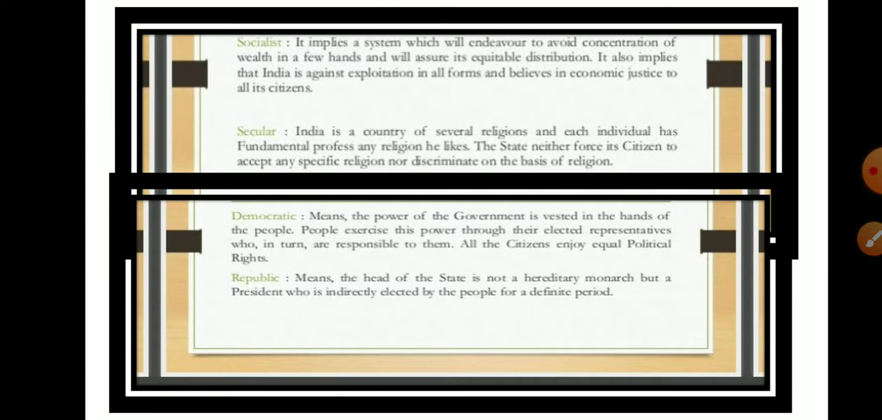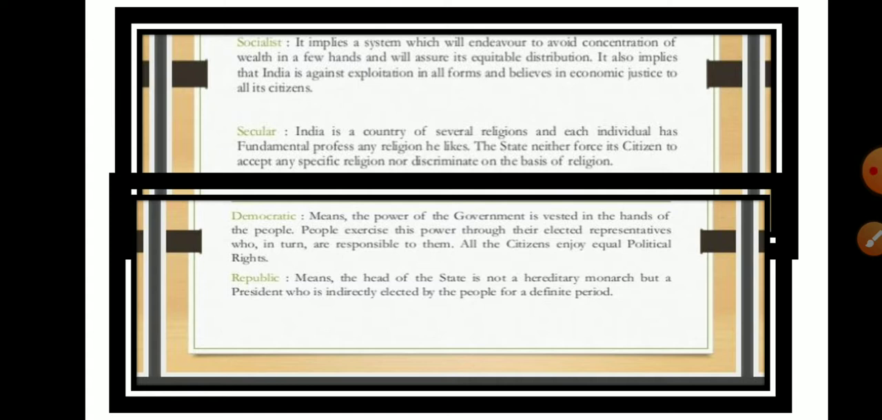Next one is secular. Okay, India is a country of several religions, and each and every individual belongs to various religions, but it doesn't mean that India favors one particular religion. That is what makes India a secular country. Even though there are various religions, the Indian constitution accepts that every religion should be respected and there should be no discrimination on the basis of religion. Okay, this means secular.